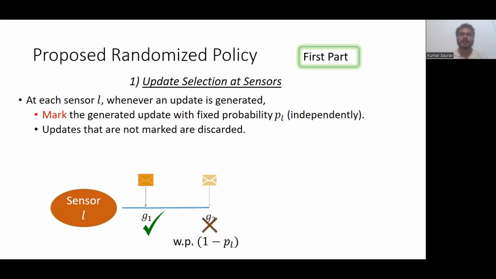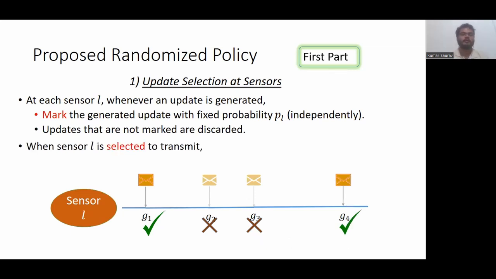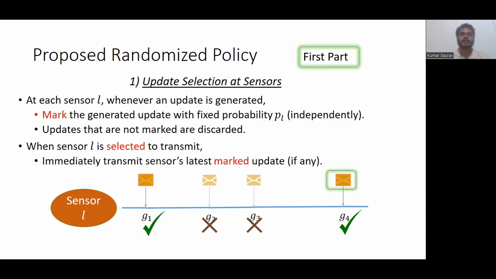Updates that are not marked are discarded. This happens with probability 1 minus PL. So whenever an update is generated, it is either discarded, which happens with probability 1 minus PL, or the packet is marked with probability PL. Now, at any time, when sensor L is selected to transmit, it immediately transmits its latest marked update.